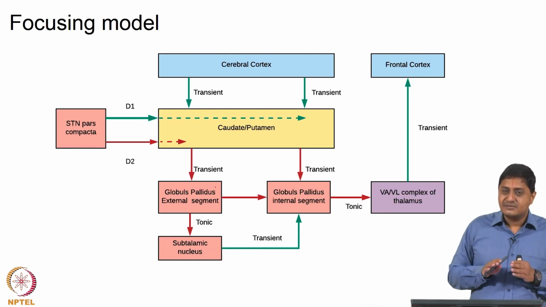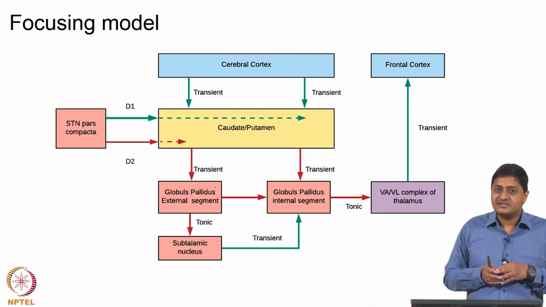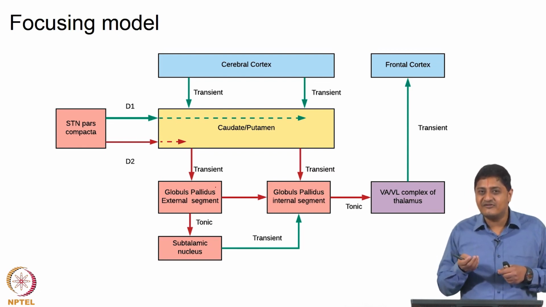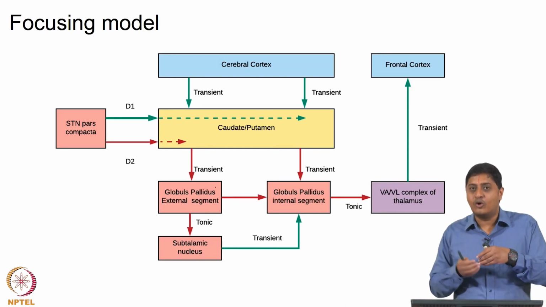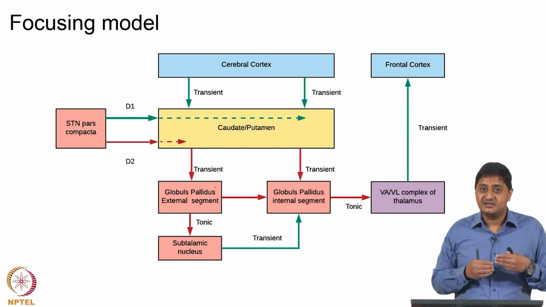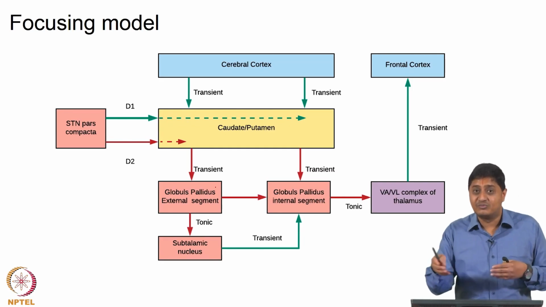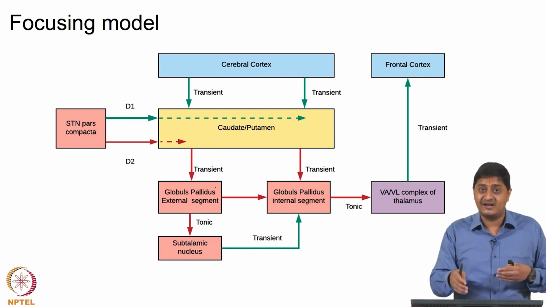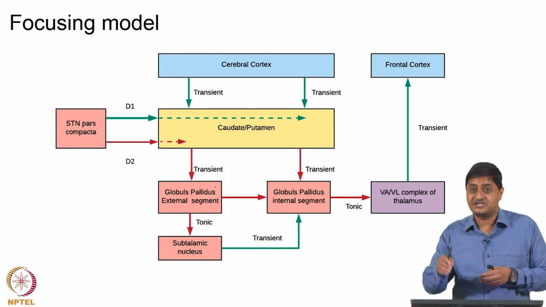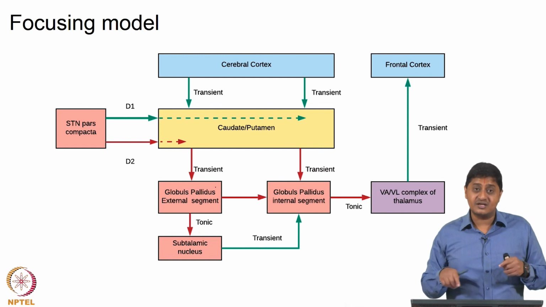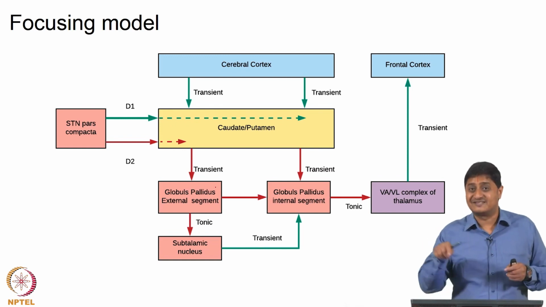So, that means what is essentially happening is not just movement selection, but also some form of reward related evaluation. I am comparing an outcome, or a possible outcome, or an expected outcome with the cost that is involved in performing the movement. If I make movement A, if I reach target A, what am I going to get? If I reach target B, what am I going to get? Which is going to be more beneficial, and what is the cost involved in making this movement versus that movement?